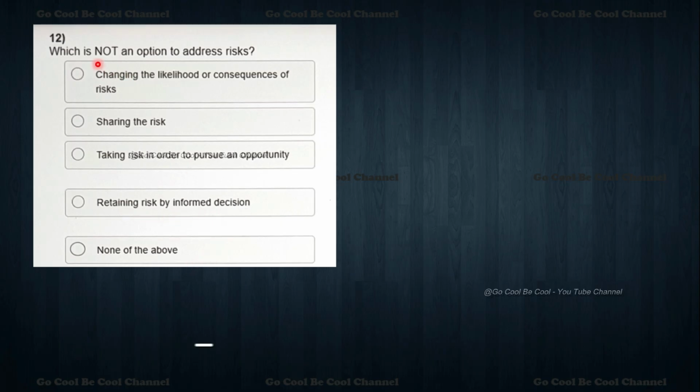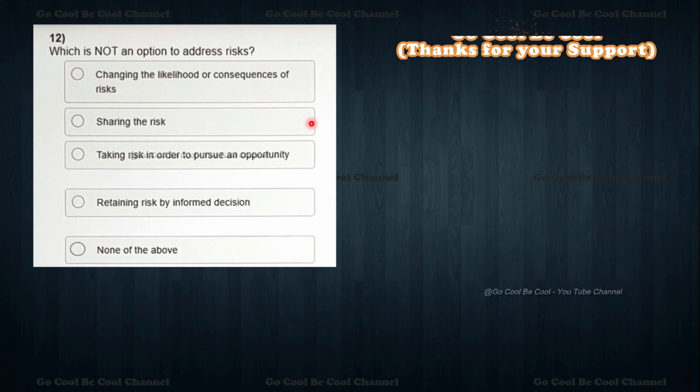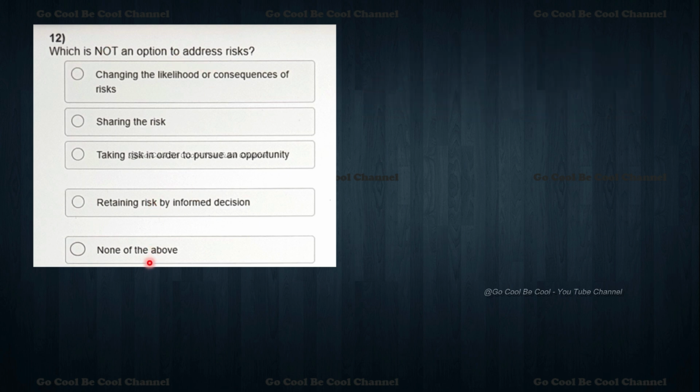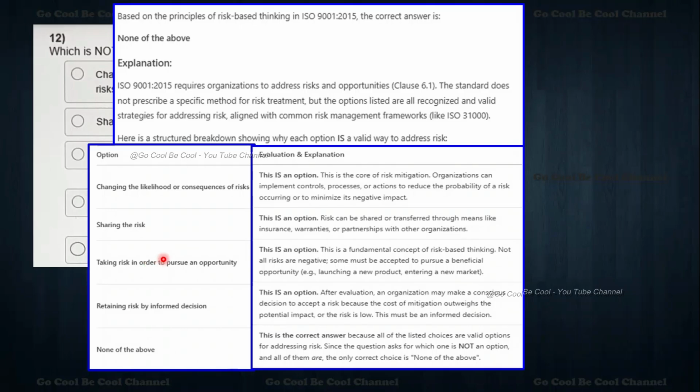So which is not an option to address risk? Changing the likelihood or consequences of risk, sharing the risk. These are all options, my dear friends. So none of the above, based on the principles of risk-based thinking in 9001, is the answer.